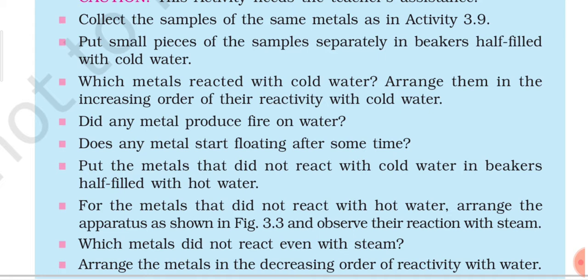Now to observe the reaction of metals with steam is not very easy like we have done for cold water and hot water. So that is why we have to arrange some apparatus. For the metals that did not react with hot water, arrange the apparatus as shown in figure 3.3 and observe their reaction with steam. Which metals did not react even with steam? After this you will find that there are still some metals which do not react even with steam. Arrange the metals in the decreasing order of reactivity with water.